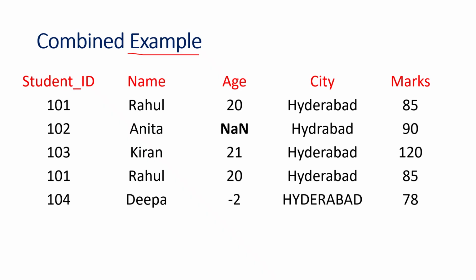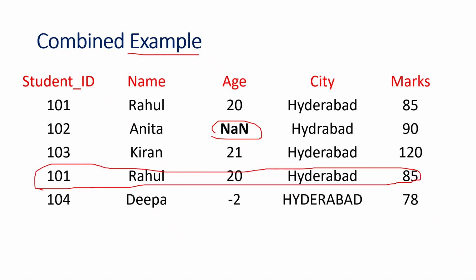Here we can identify the missing values, duplicate records, incorrect entries, inconsistent formats, and typological errors. What is the missing value here? Anita's age has the missing value. What is the duplicate record? Rahul is a duplicate record. Incorrect entry: Kiran's marks is 120, which is not correct. And Deepa's age is -2, which is also an incorrect entry.